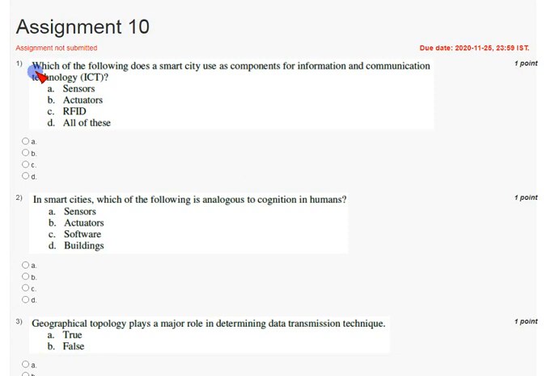Coming to first question, which of the following does a smart city use as a component for information and communication technology, that is ICT? So the answer for this is option A, and mark option A for first question.